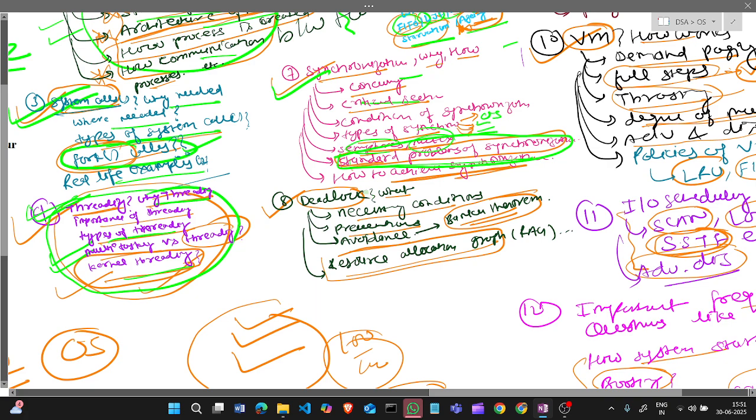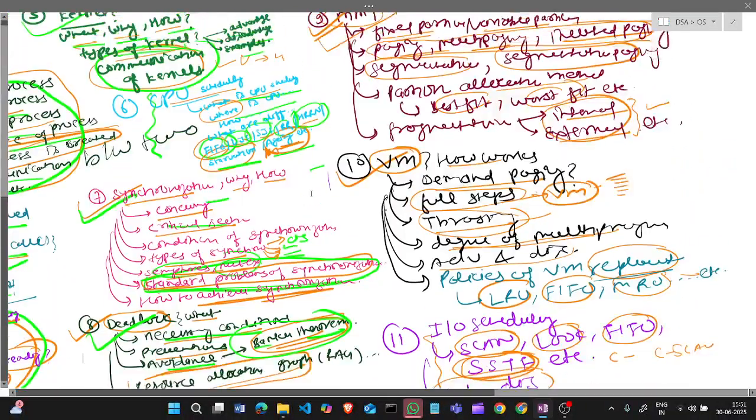And the next chapter is deadlock. What is a deadlock, how deadlock happens, what are the necessary conditions of a deadlock, what are the prevention conditions, what are the avoidance conditions, and in avoidance you will hear about the Banker's theorem, we will cover this. And what is a resource allocation graph, so how the resources and processes look. So we will cover everything in this deadlock chapter.